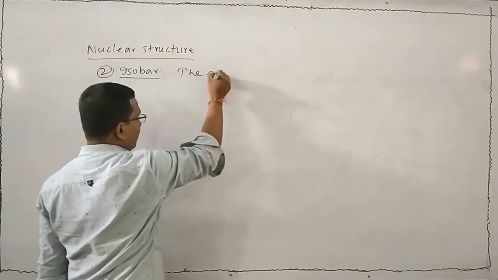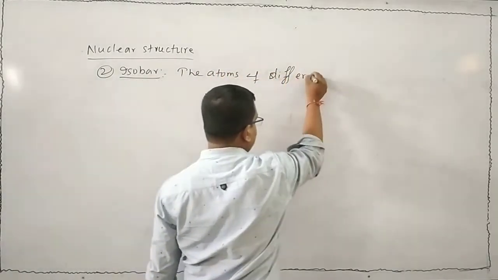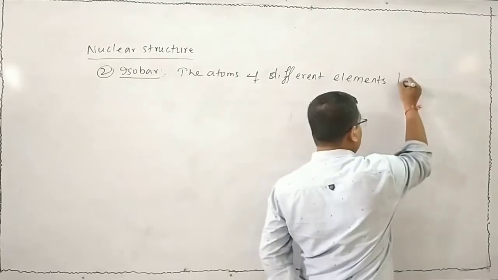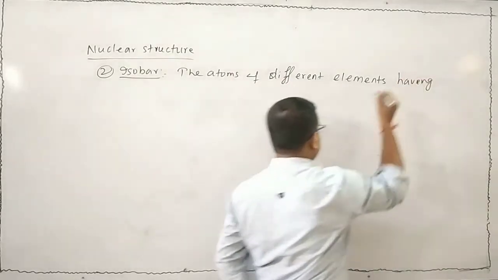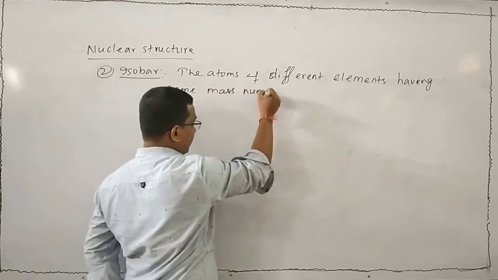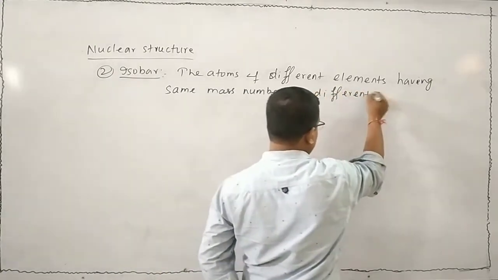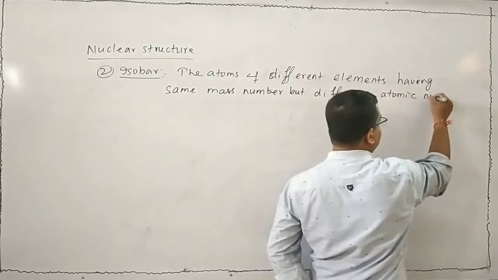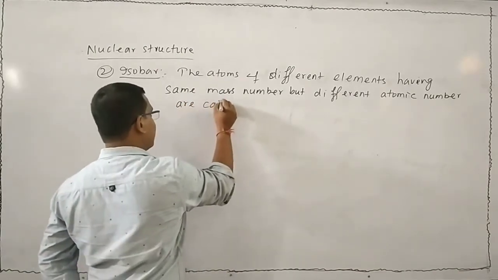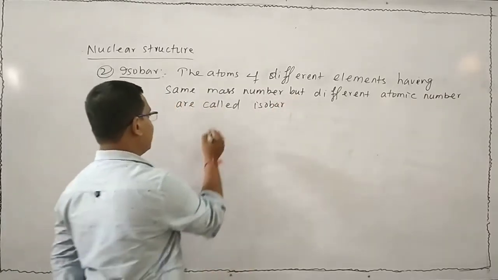The atoms of different elements having same mass number but different atomic number are called isobar. Let me explain with the example.